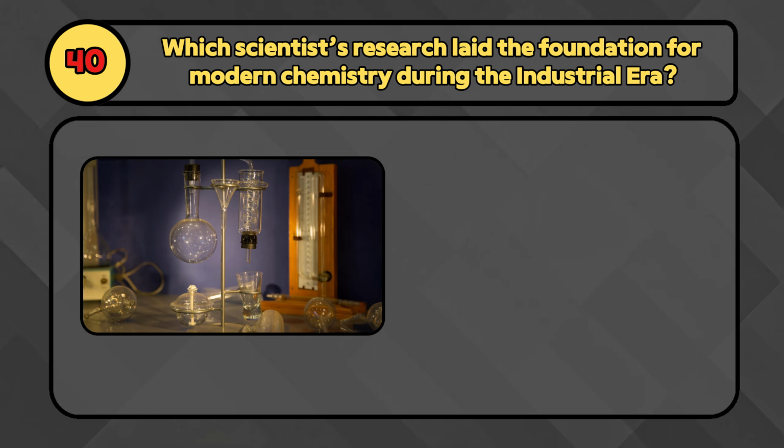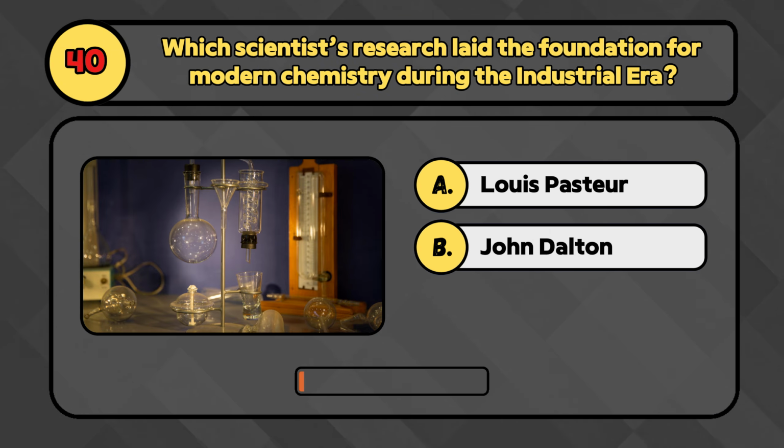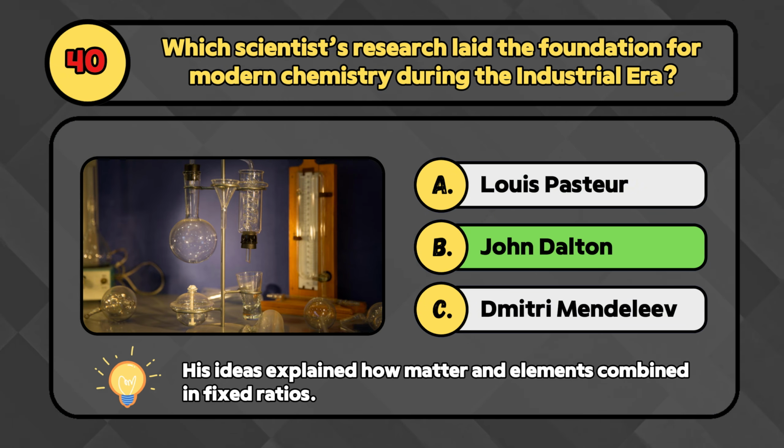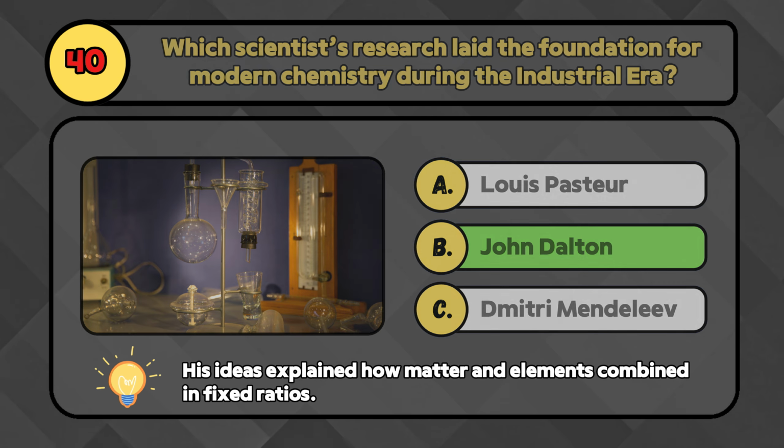Which scientists' research laid the foundation for modern chemistry during the Industrial Era? Was it Louis Pasteur, John Dalton, or Dmitri Mendeleev? John Dalton, the man who introduced atomic theory.